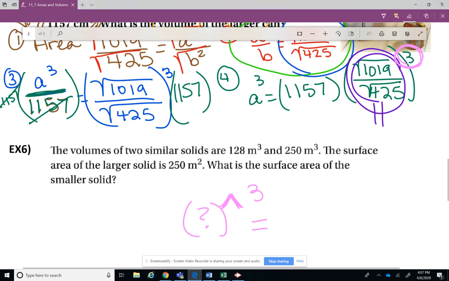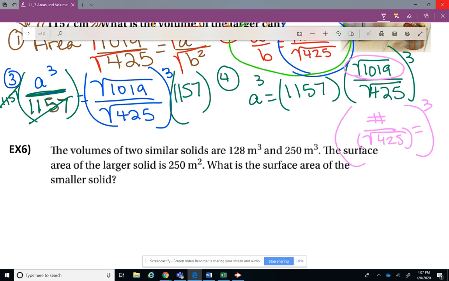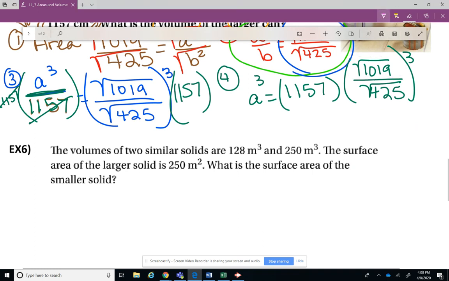All right, let me erase this. And while you're doing that, I'm going to go through those steps again. Take the square root of 1,019. Okay, press the equals button. You got that number. Now, you're going to divide it. Go ahead and put this in parentheses to cover our bases. The square root of 425. Close parentheses. Hit the equals button. Take that whole thing and cube it. Press the equals button. Multiply it by 1157. So that should have given people time to do that.